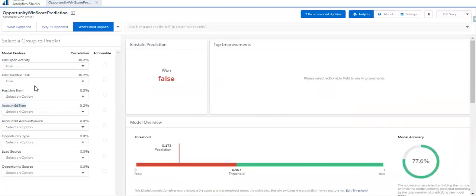So for an opportunity which has has open activity true, and overdue task also true, in this condition, whether this opportunity will win or not, it is predicting false. This one will not win. So this is how we can predict whether a future opportunity will win or not.